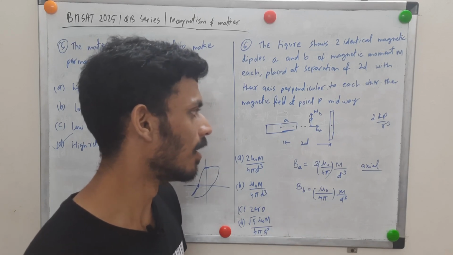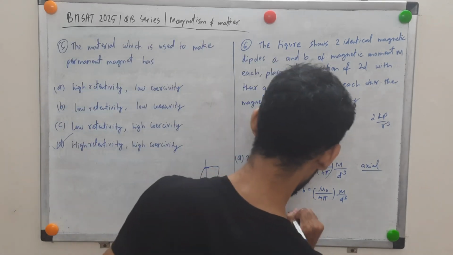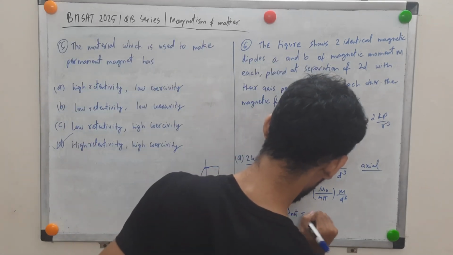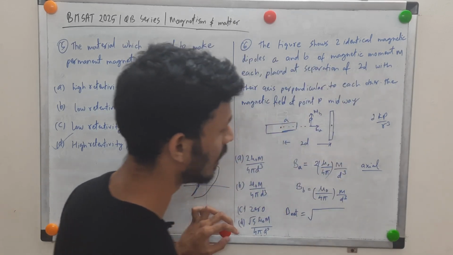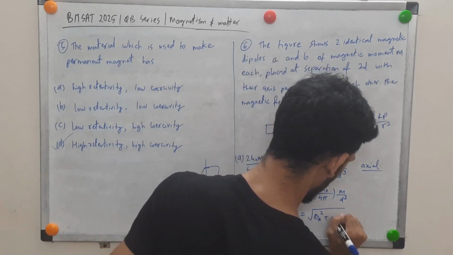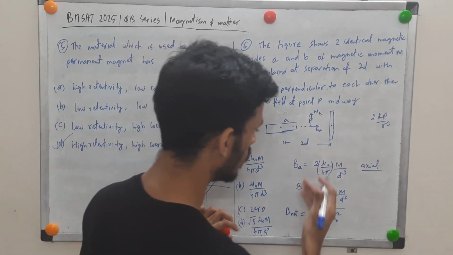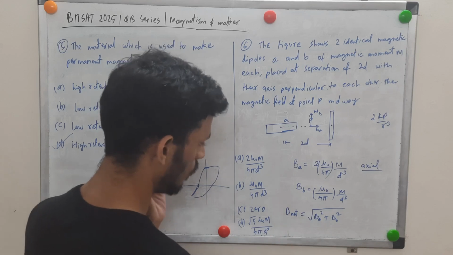You can quite well derive it another way. So B net will be, you'll have to add them vectorially, they are making an angle of 90 degrees, so B net squared is BA squared plus BB squared. And now you'll see this is root 4 and root 5, right.